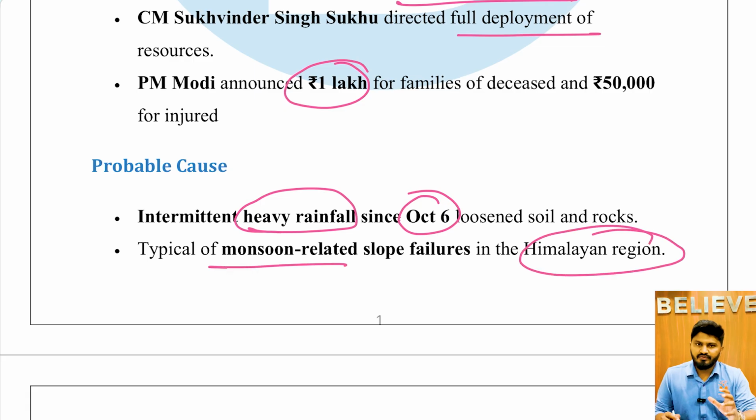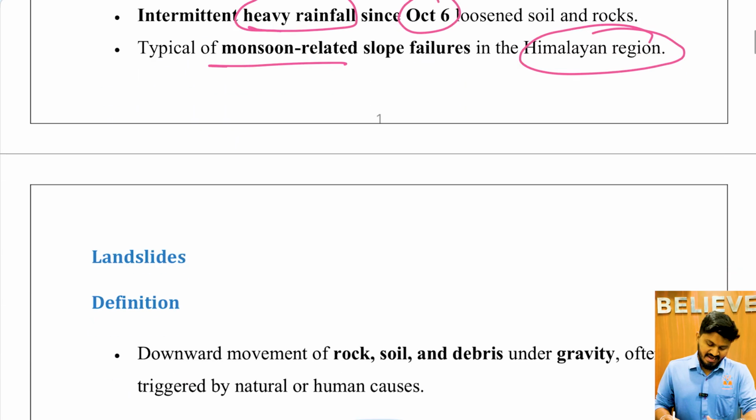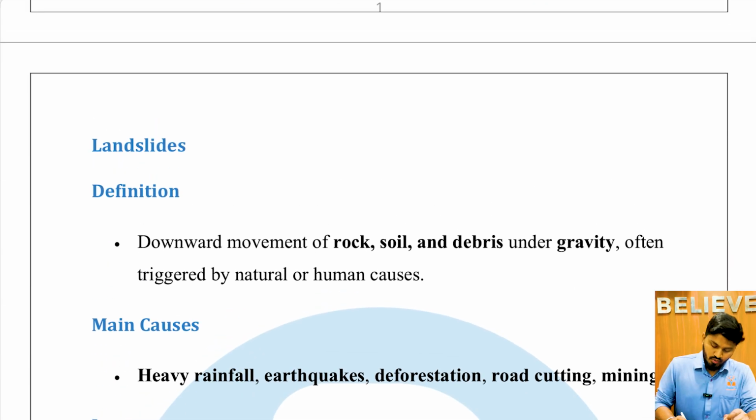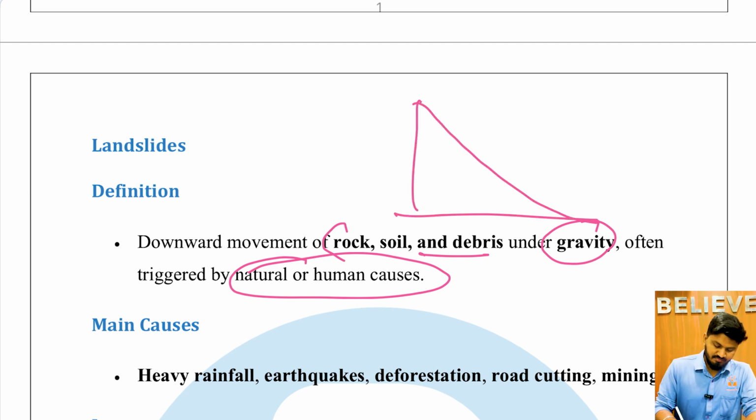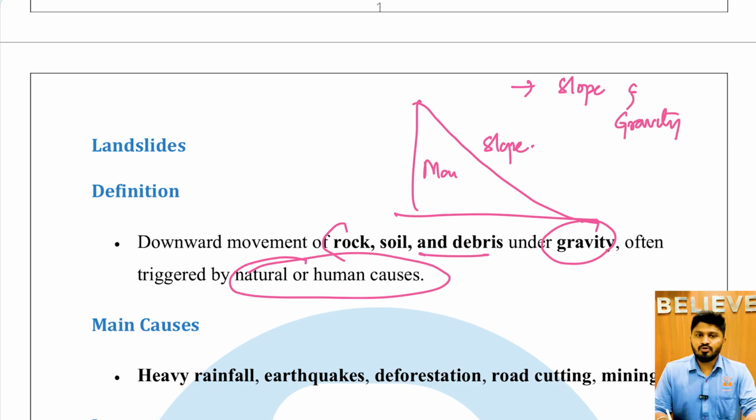So that is the news, but we have to understand what is a landslide. The definition is the downward movement of rock, soil, and debris due to gravity, often triggered by natural or human causes. So this is the mountain and this is the slope. The landslide depends on slope gradient and gravity. So the steeper the slope, the more vicious will be the landslide. So slope gradient is directly proportional to